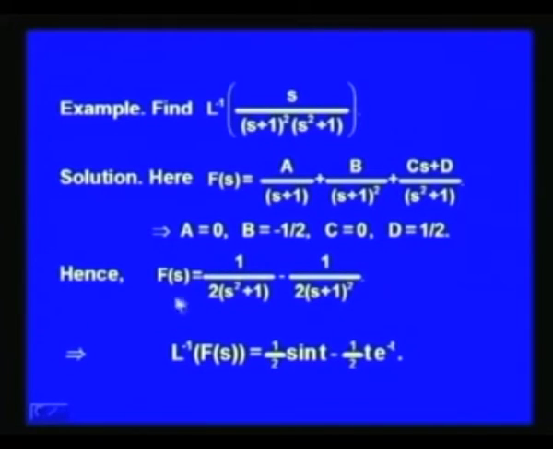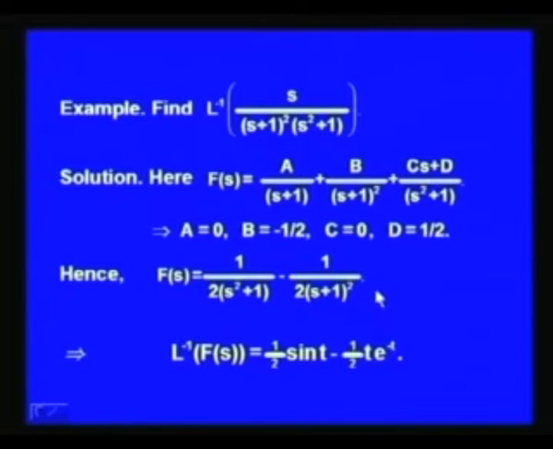So, now let us take inverse Laplace transform of F of s. L inverse of F of s is equal to half of L inverse of 1 over s square plus 1, which is sin t, minus half of L inverse of 1 over s plus 1 whole square. Now, we know that inverse Laplace transform of 1 over s plus 1 is e to the power minus t.